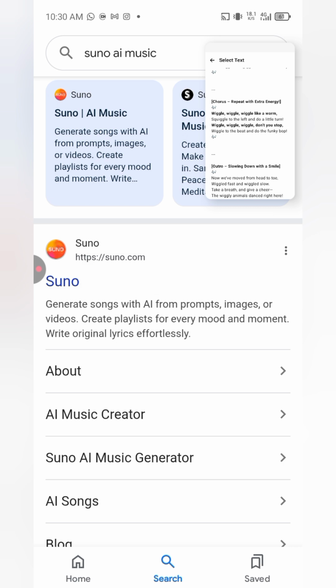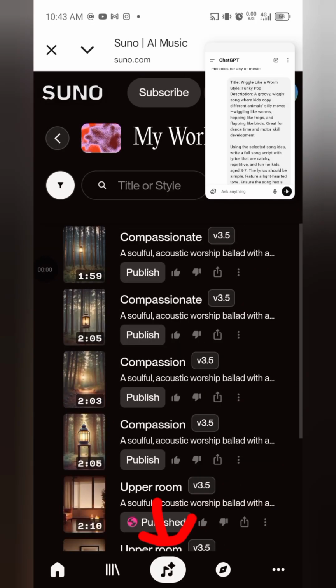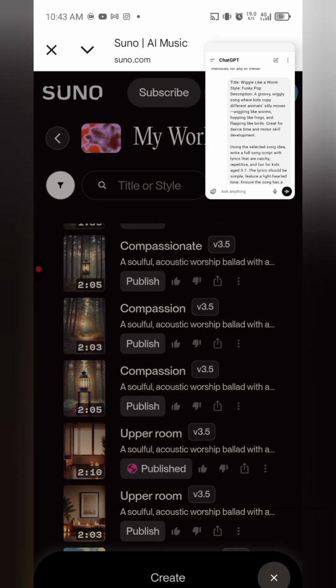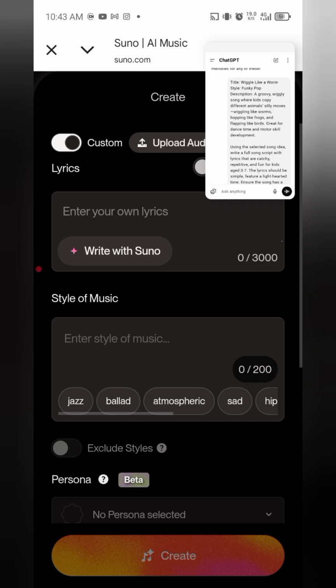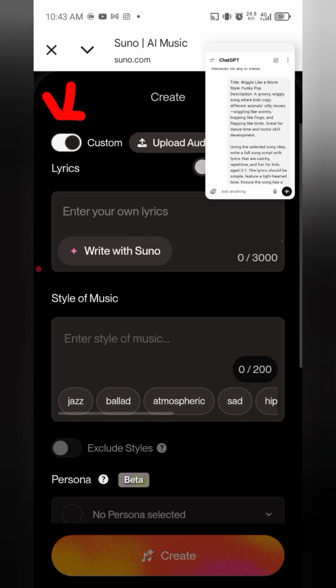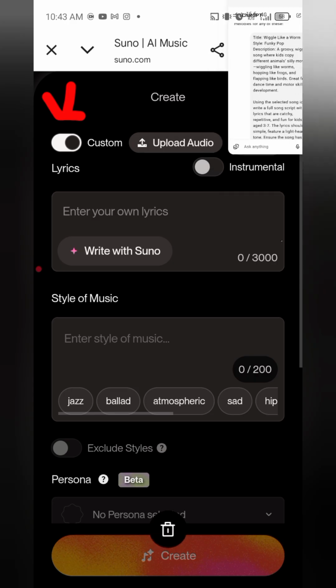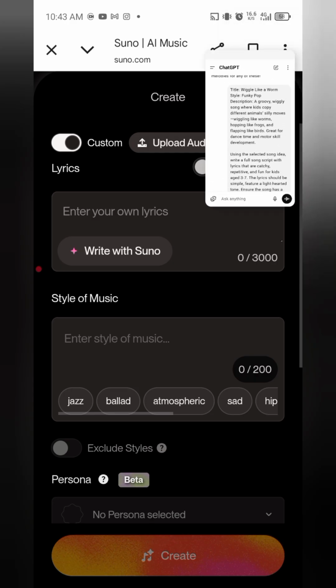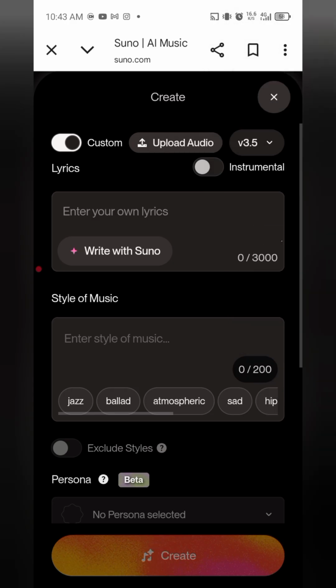Once you've done that, make sure you sign up before you can start using it, for free of course. This arrow that is down here, just tap on that music option down there. That's where you are going to be fixing in your lyrics. Then make sure you switch on that custom option. It will give you the opportunity to fix in your lyrics. If it's switched off, you cannot fix in your lyrics.